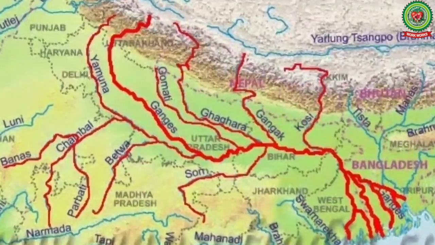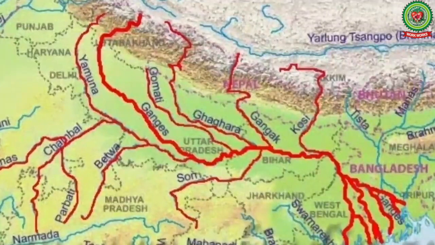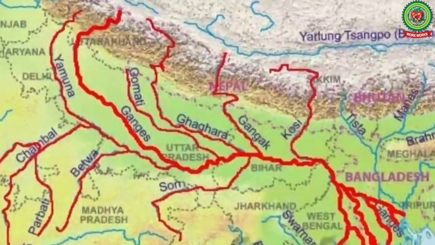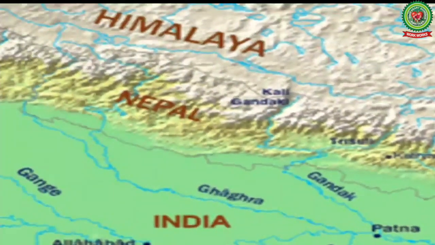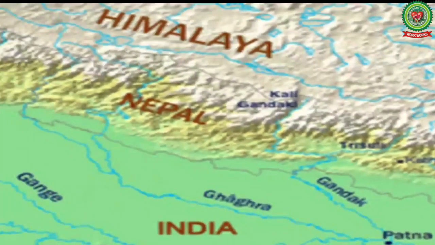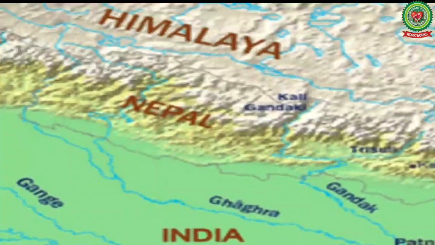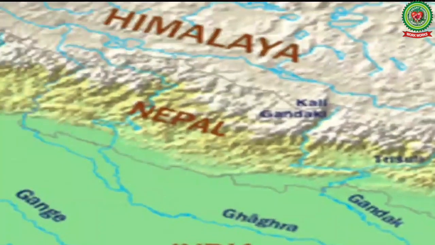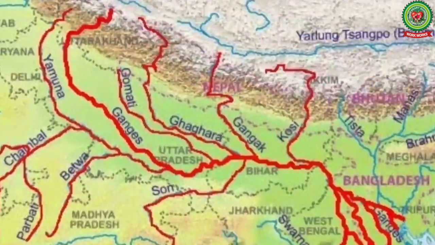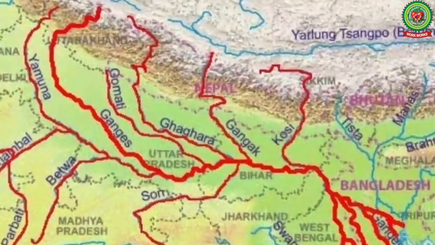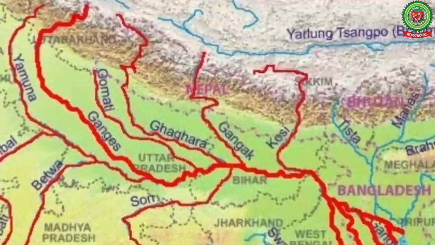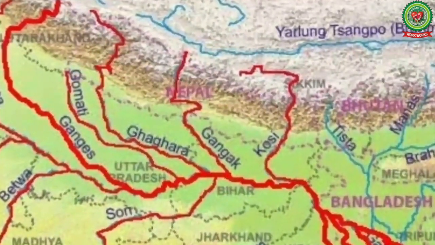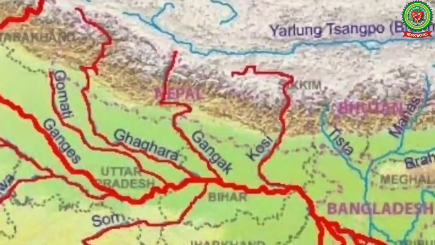Now children, let us study about river Ghagra. The Ghagra's headwater is the Karnali river which flows from Nepal. It is of trans-Himalayan origin and crosses the western part of Nepal Himalayas through deep and narrow gorges. It joins the Ganga near Chhapra in Bihar. It often shifts its course, due to which floods are caused in Bihar.